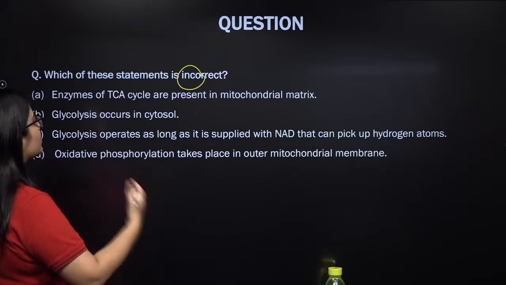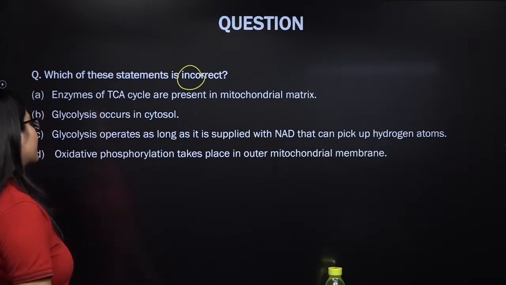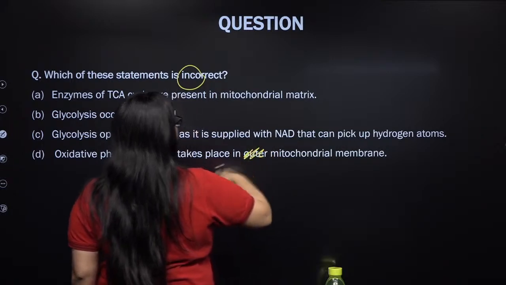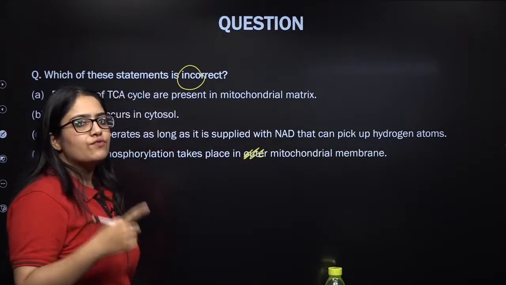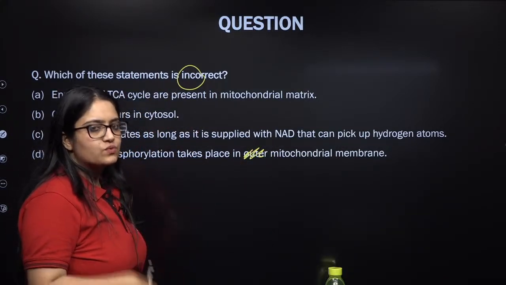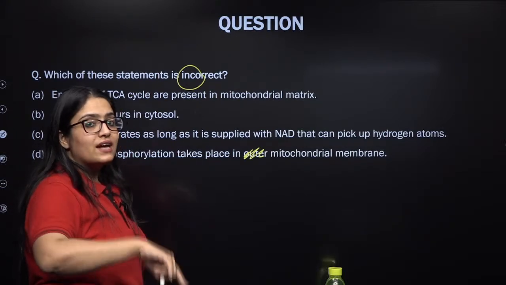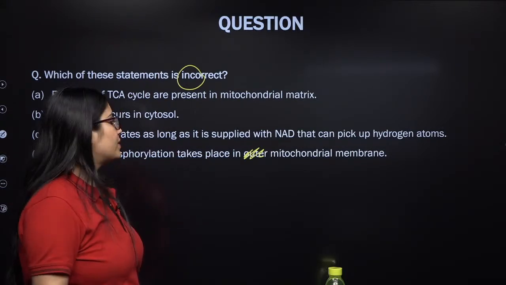Oxidative phosphorylation takes place in the outer mitochondrial membrane. That's wrong. Oxidative phosphorylation means formation of ATP with the help of chemiosmosis, with the help of breaking the proton gradient that was built up by oxidizing and reducing compounds.